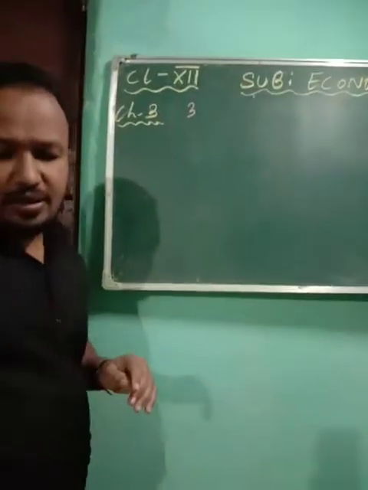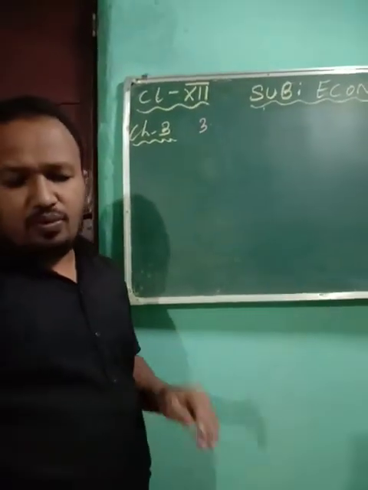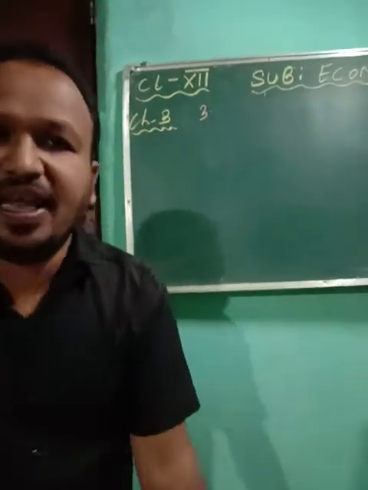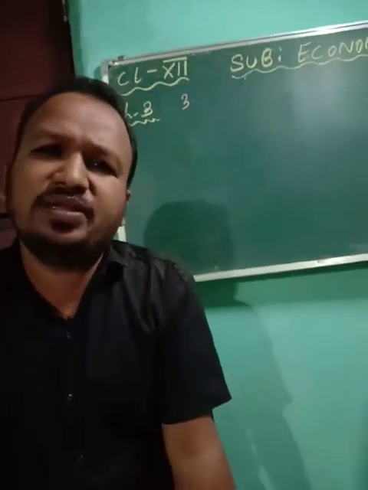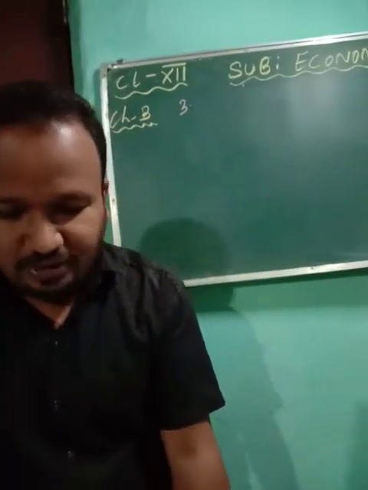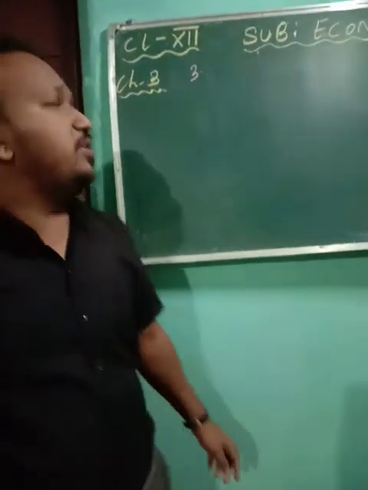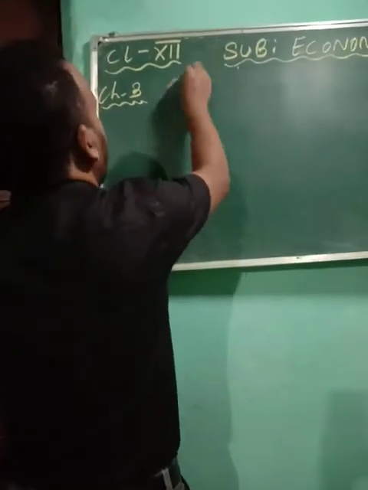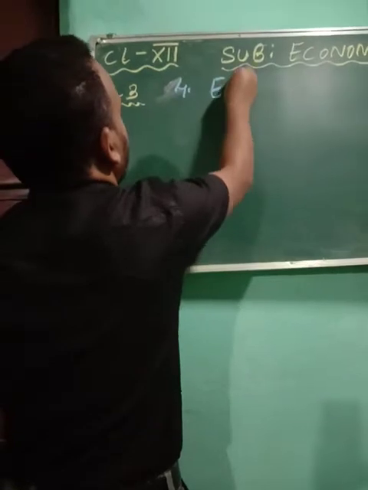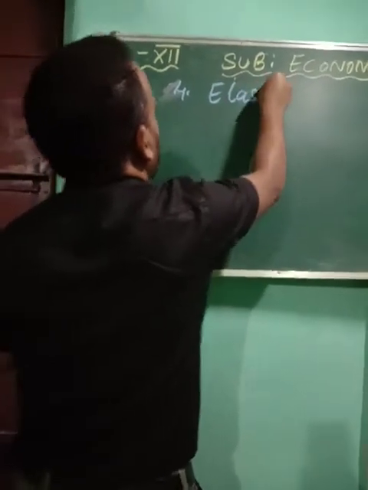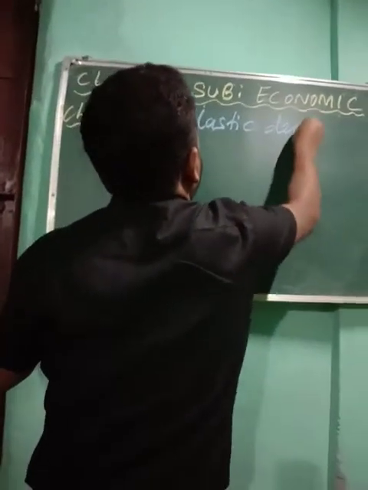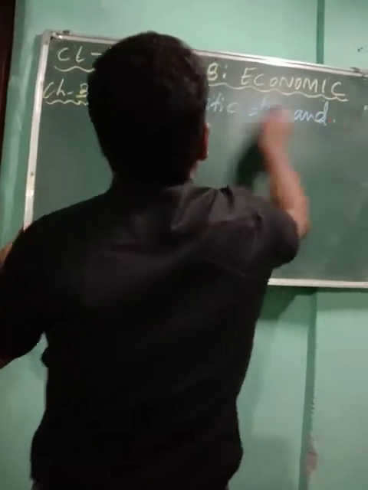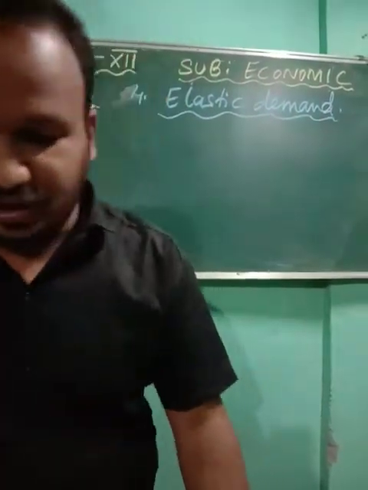Number 4, we can call it relatively elastic demand, or we can consider it to be elastic demand only. So we are going to do elastic demand. Now when is a demand said to be elastic in nature?